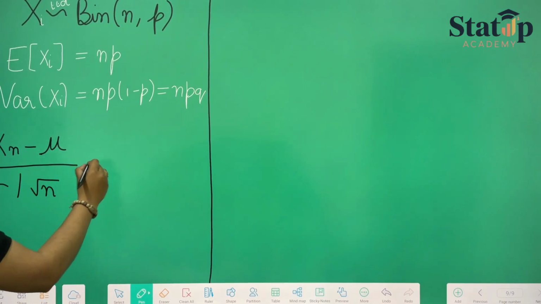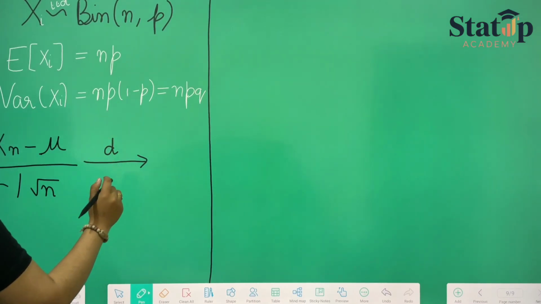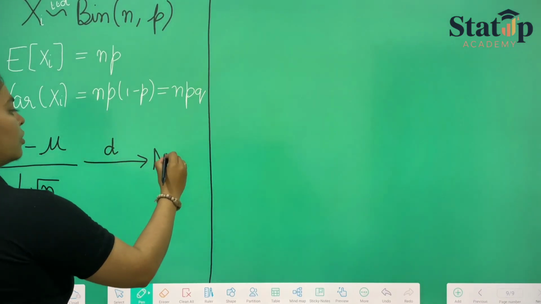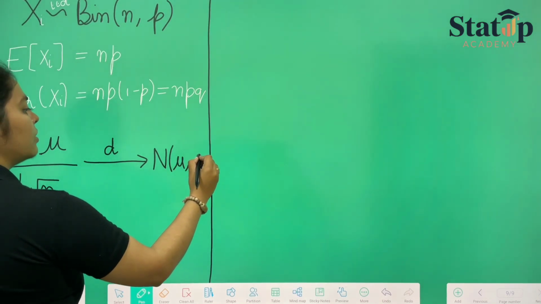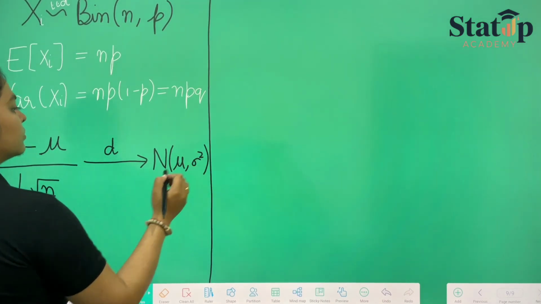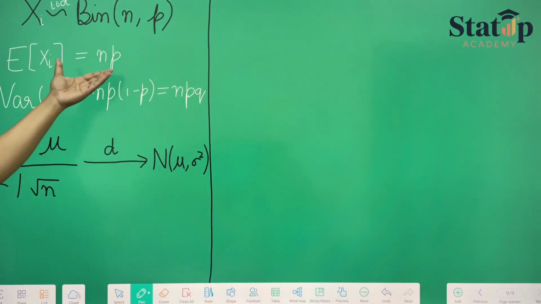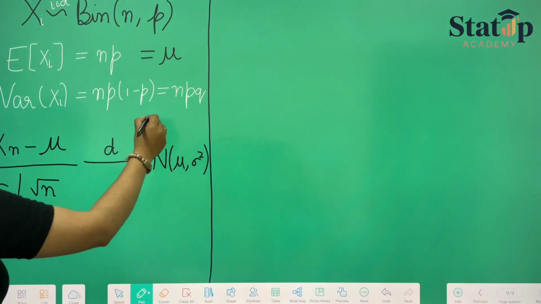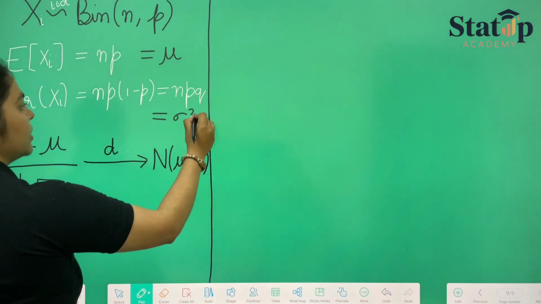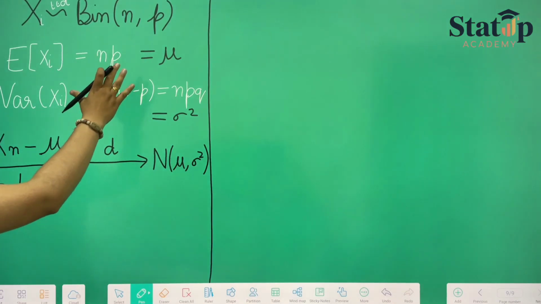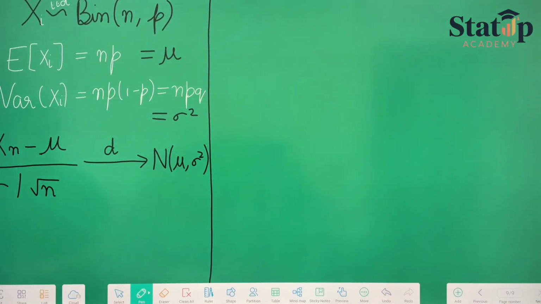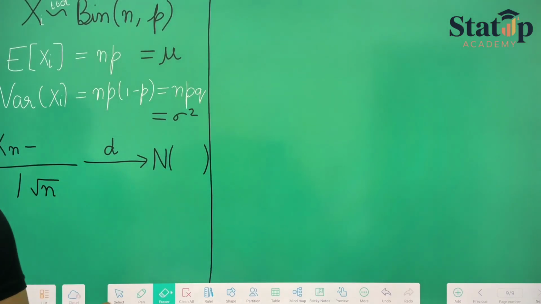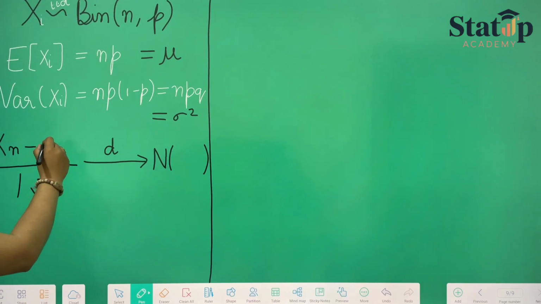Now here this will converge in distribution to normal (0, 1), right? Now from here we can say that expectation of xi is nothing but the mean, which can be taken as mu, and variance of xi is nothing but the variance, which can be taken as sigma square. Now just putting these values in this theorem, we'll be getting our answer, where mu is np and sigma square is npq.